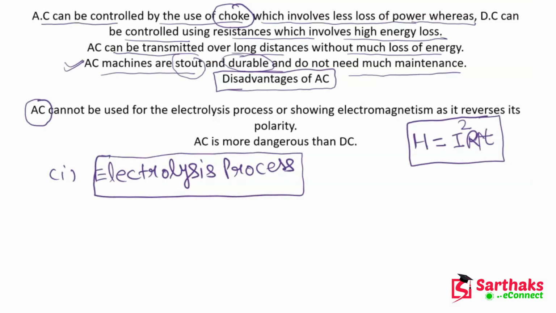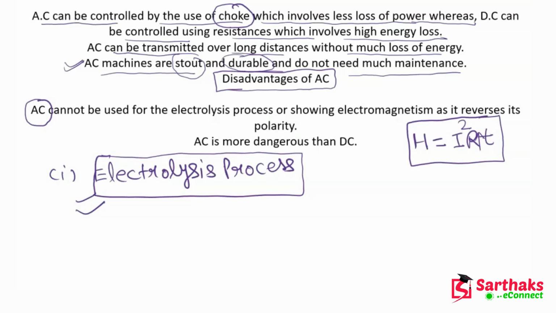So if you are asked why can't we use AC in electrolysis process, then your answer will be simple and short: AC cannot be used here because in electrolysis process we need fixed polarities. But in AC the direction always changes, so that's why we cannot use AC in electrolysis process.